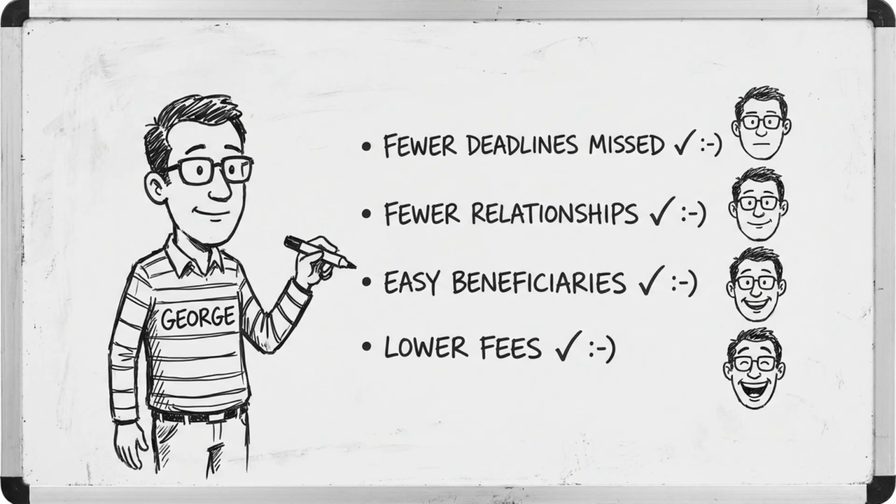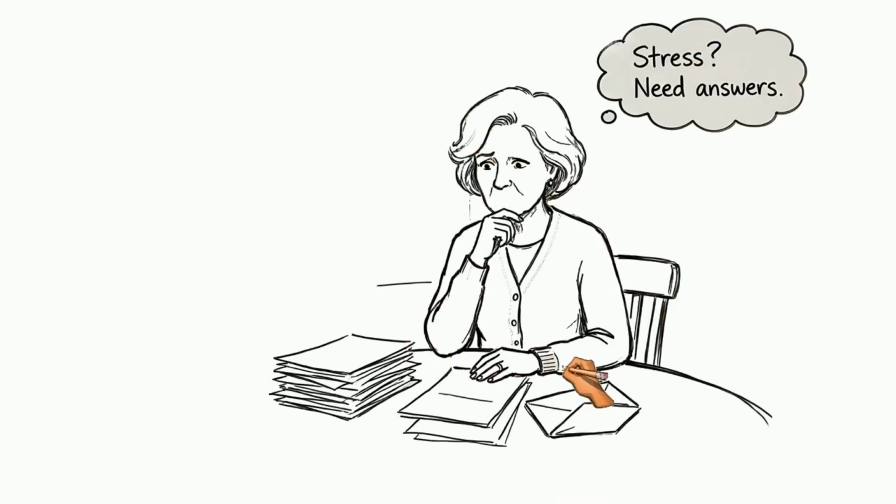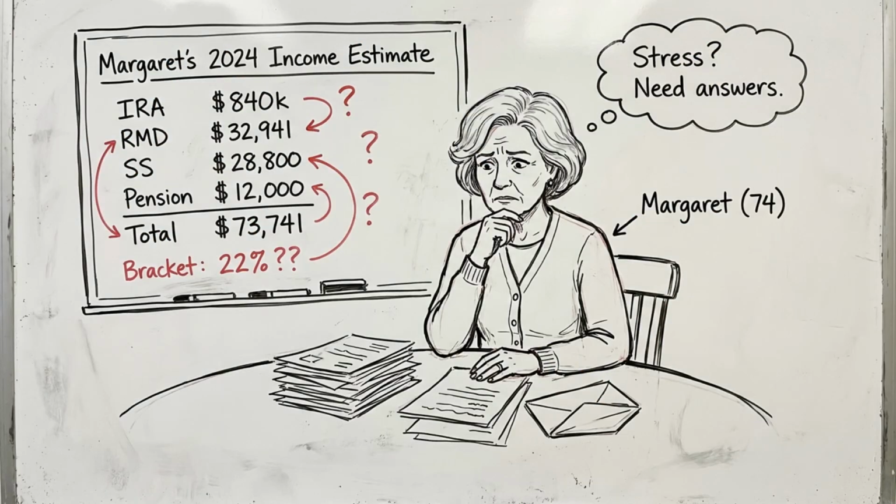And consolidation often reduces total account fees if you move to a low-cost provider like Fidelity, Vanguard, or Schwab. Case study: Margaret, 74, took her first RMD last year and is struggling with the tax impact. Her traditional IRA balance is $840,000. Her RMD this year, at age 74, with a factor of 25.5, is